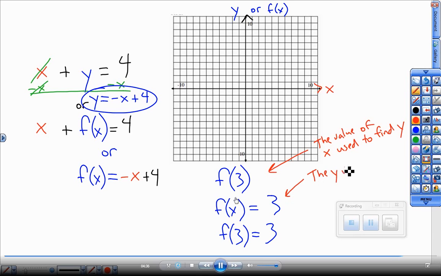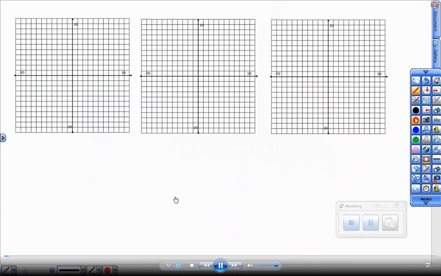This right here means that this is the y value already. I don't know what I plugged in for x, but I know what the y value is that spit out. I could use that to find out what the x number had to be. And then this, of course, should be a 1. It means when I plug in 3 for x into this, I get spit out 1 for y. The last word is yellow. Good luck.